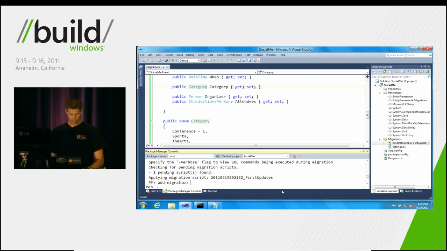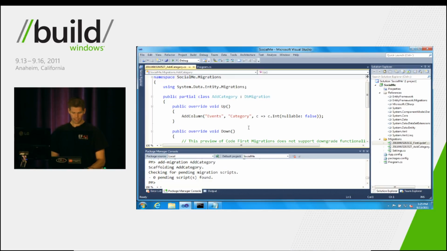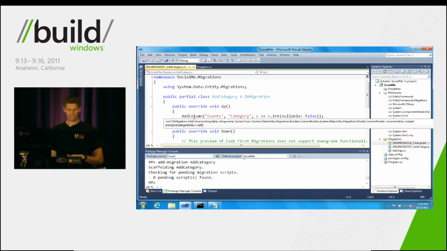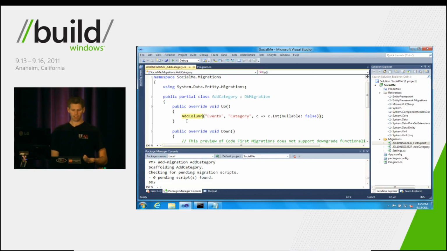So we'll add a migration. We'll call it add category. We'll hit enter. And you can see that what it did was it scaffolded out this C# code to say, hey, add a column on the events table called category, and make that category an integer. So here you can see some of the object relational mapping. And what we've done is we mapped that enum type in .NET to an integer column in your database.